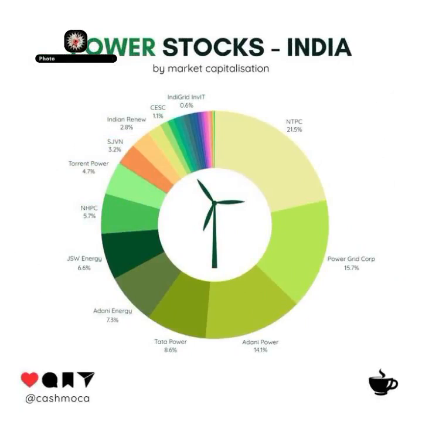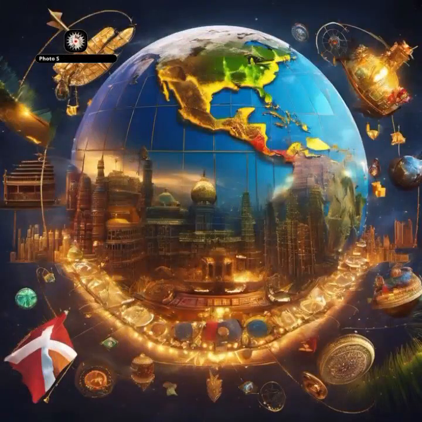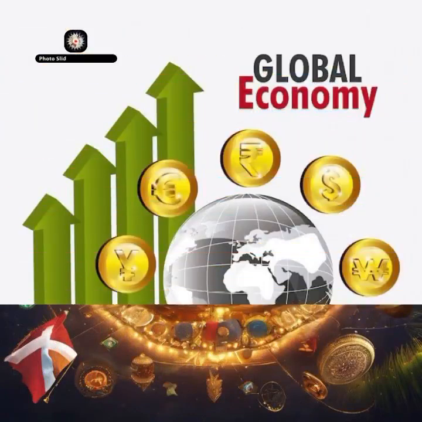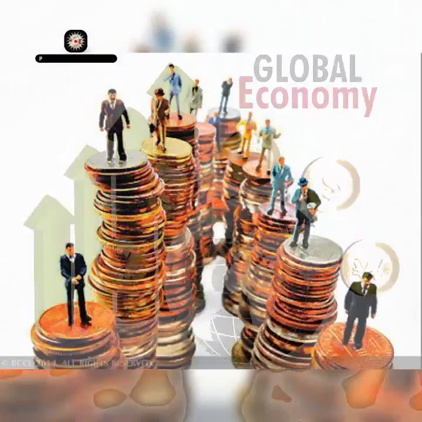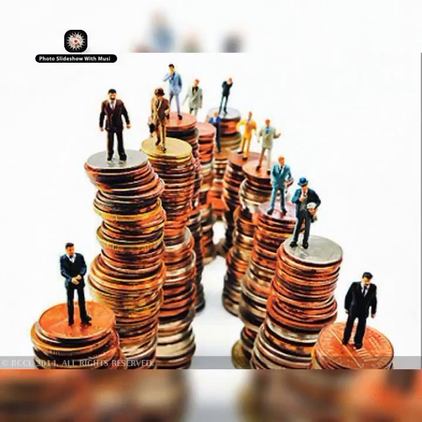And in the same way, next it's all about inflation, that is CPI and WPI. The consumer price index measures retail inflation based on price change in essential goods, and the wholesale price index tracks inflation at the wholesale level. Example, India's CPI inflation was 5.1% in January 2024. And what is fiscal deficit? The gap between the government's total expenditure and total revenue. A high fiscal deficit means the government is borrowing more. Example, India's fiscal deficit target for 2023-24 was 5.9% of GDP.